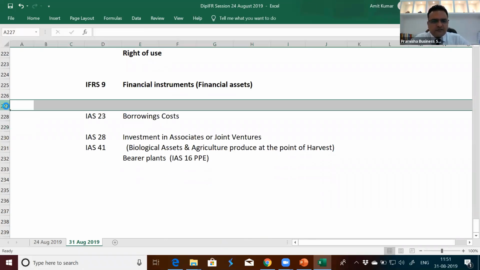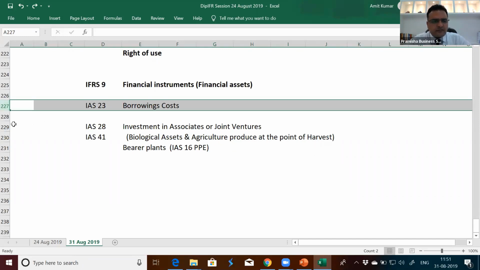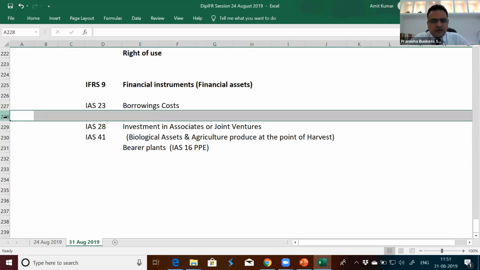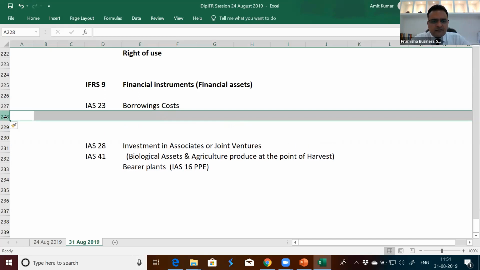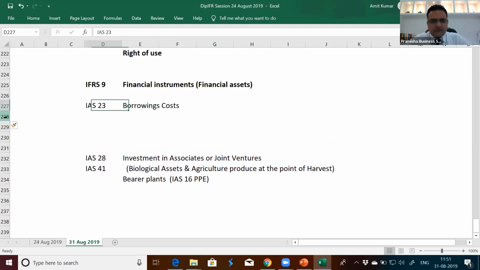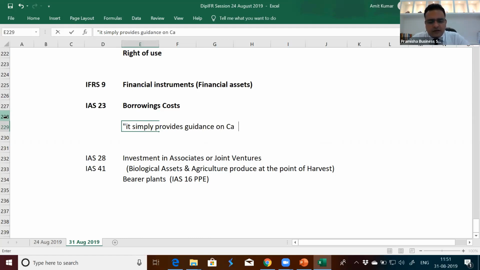IAS 23 is a standard which simply provides guidance on capitalization of interest cost into the cost of constructing the asset.